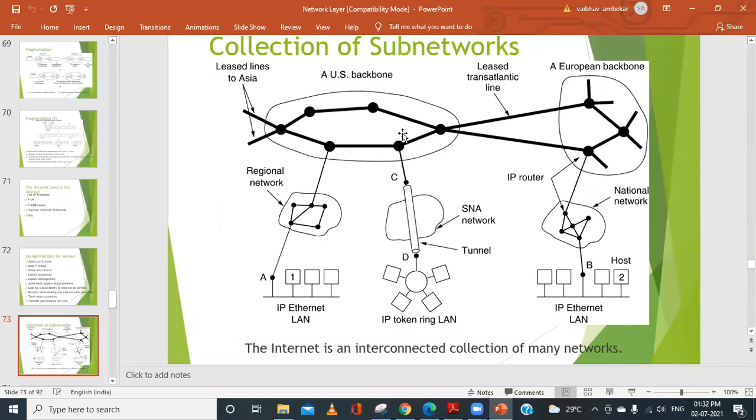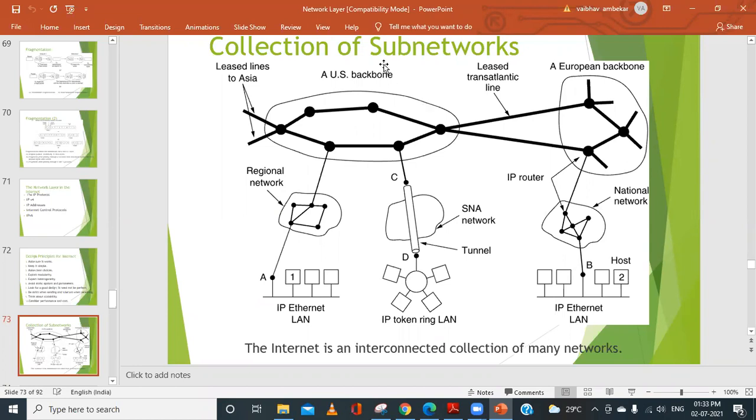And then it will reach through the US, it will reach the European backbone, and then it will reach the regional network or the national network in Europe, say France or Germany, and then it will reach the local router, which is present at the Germany office or the France office or the college, and then it will reach the destination. Are you getting the broader concept of the network? I mean, the broader concept of the internet, everyone?